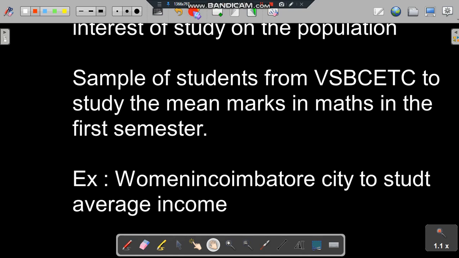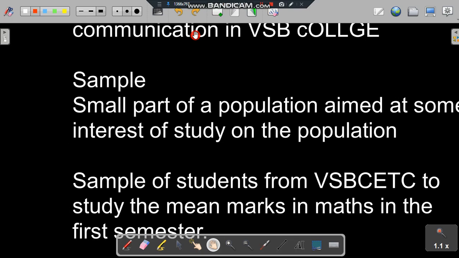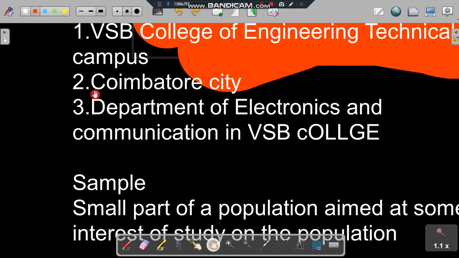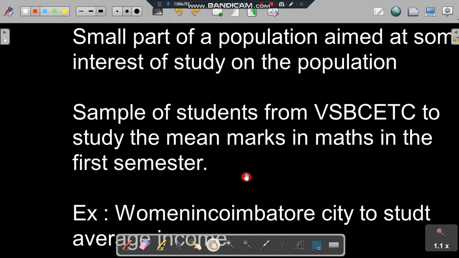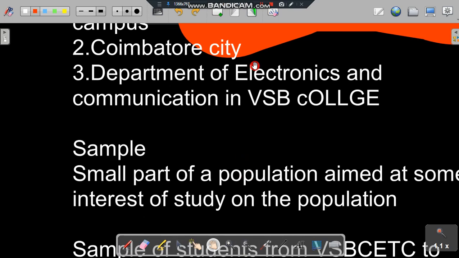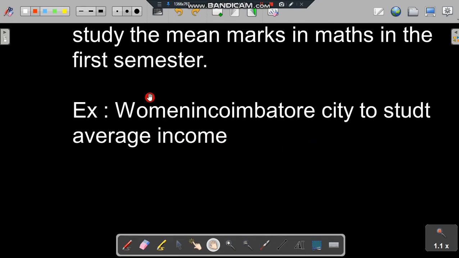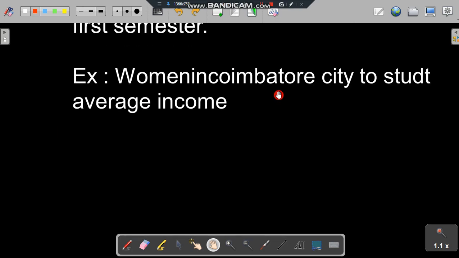Another example is women in Coimbatore City to study average income. Coimbatore City is the population. I have already mentioned that the second example for population is Coimbatore City. From that city I am taking some women in order to study the average income per month. That small group of a big group we call a sample.